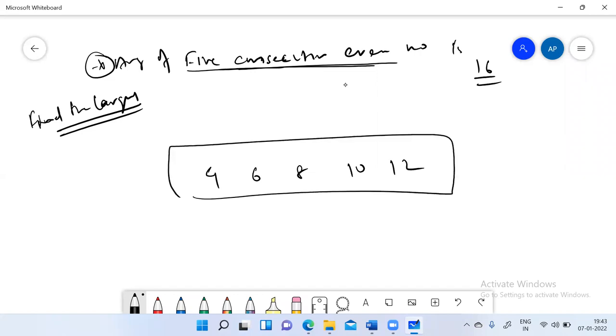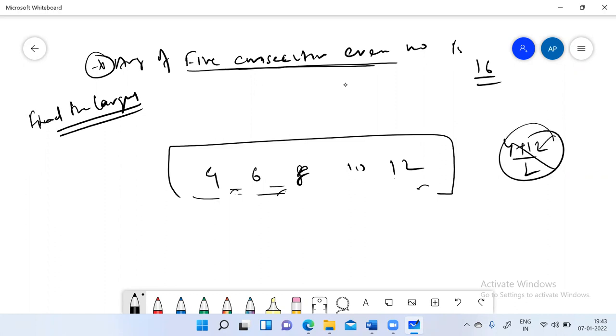And what we see here is this is in AP because the difference between consecutive terms is 2 only. And since we are able to see that these are odd numbers, we don't even have to do the 4 plus 12 by 2. We can just pick the central value as an average.